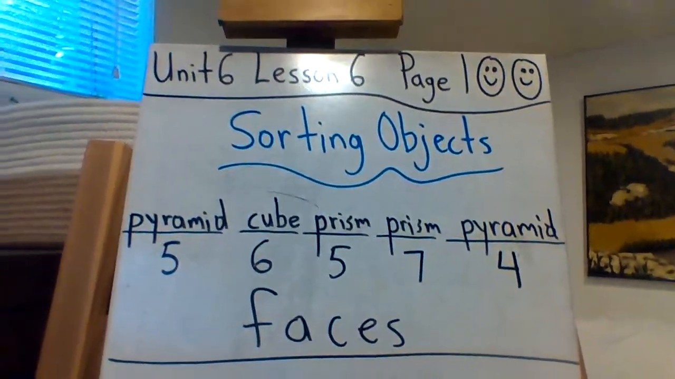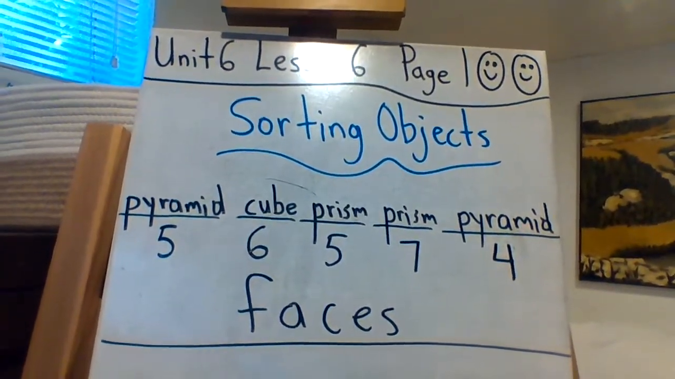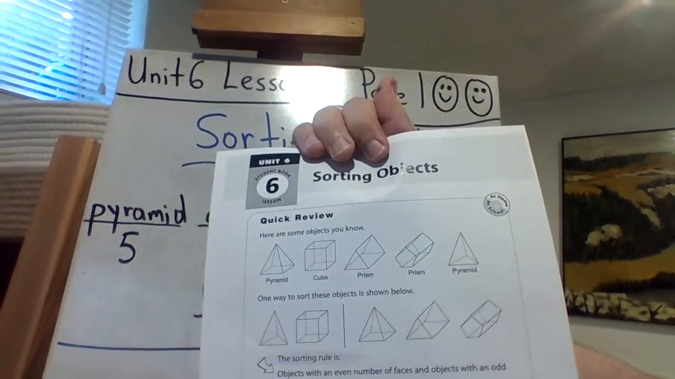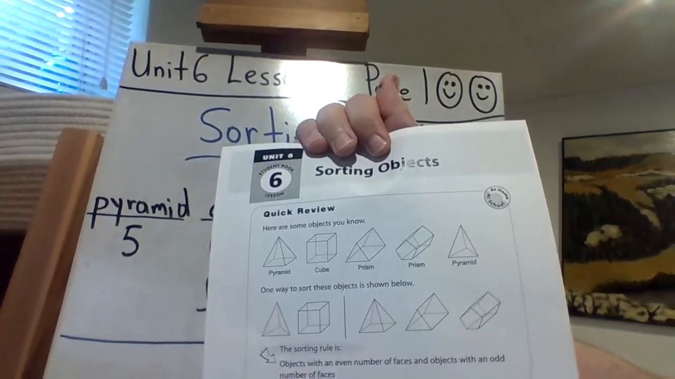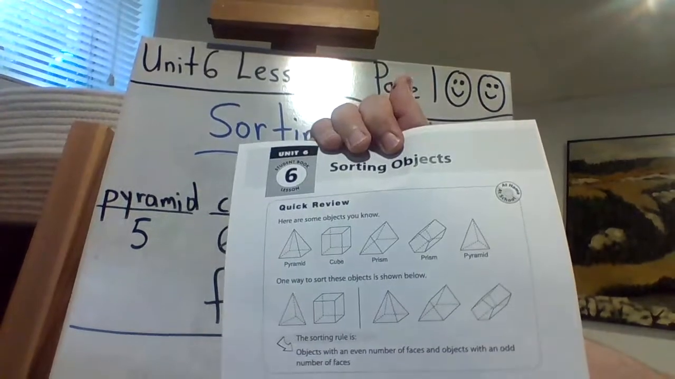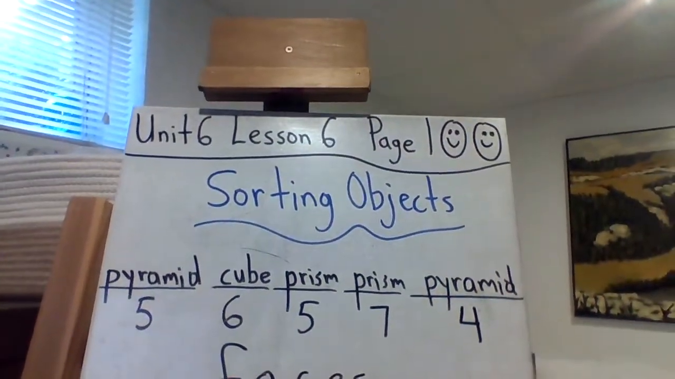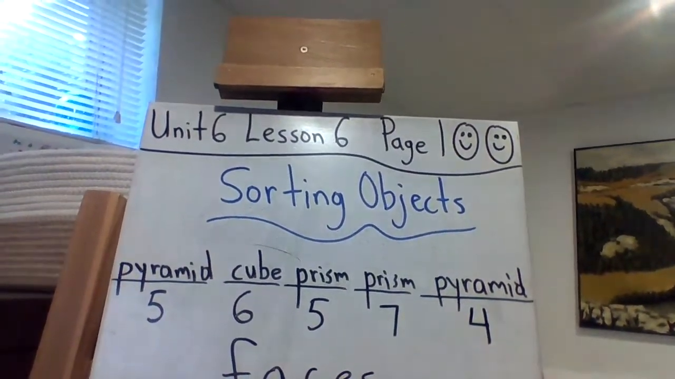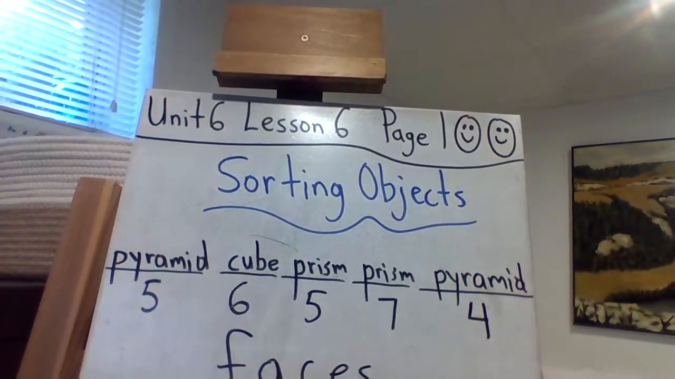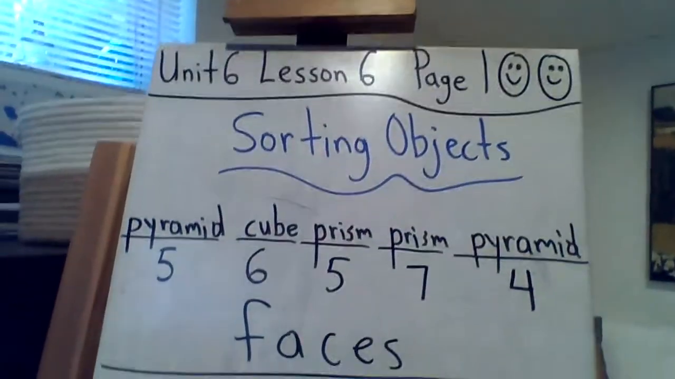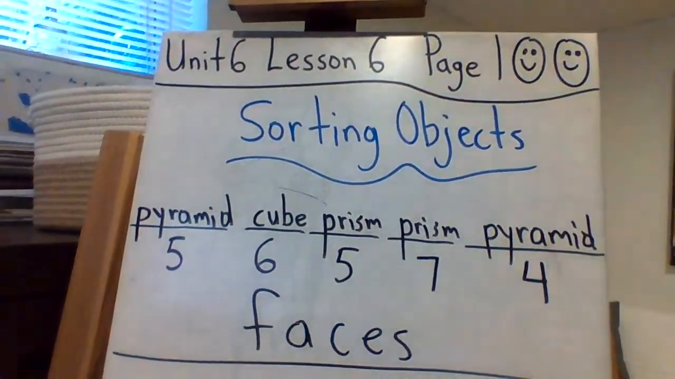Okay, so on the first one there's a quick review and it says, here are some objects you know. And as you see, there's a pyramid, a cube, a prism, and another prism, and a pyramid. On that quick review, they show one way to sort these objects, and that is, the sorting rule is objects that have an even number of faces and objects with an odd number of faces. And as you can see here, I've put the number of faces for each one.